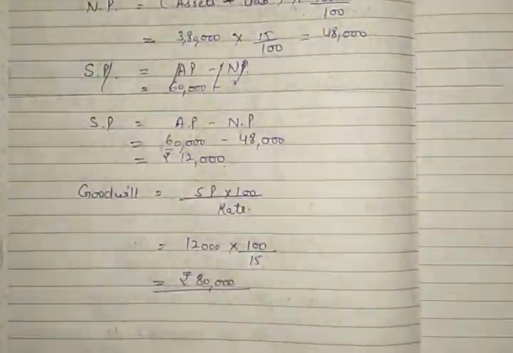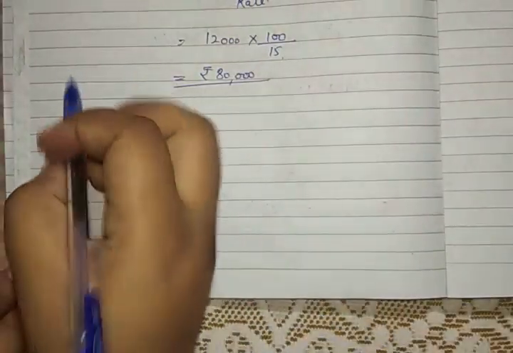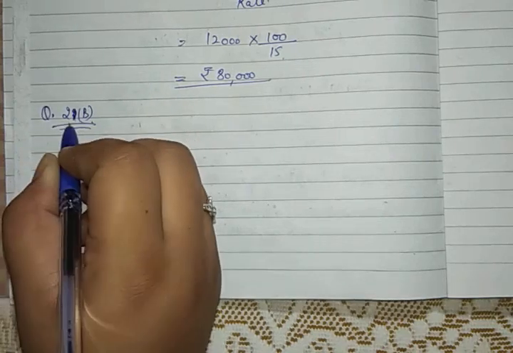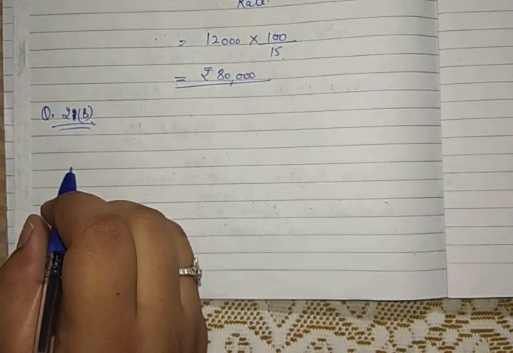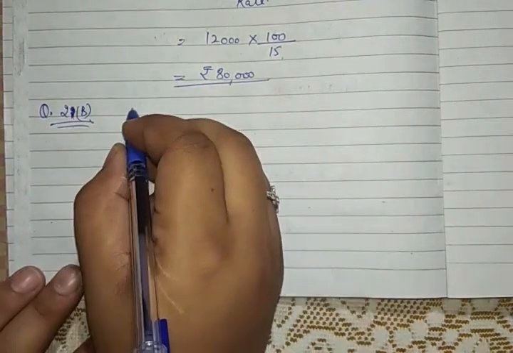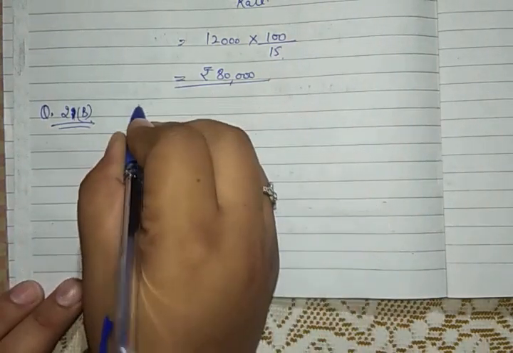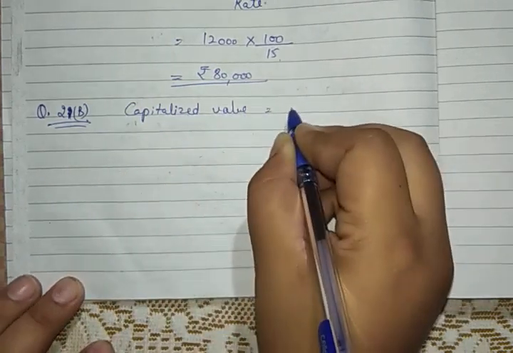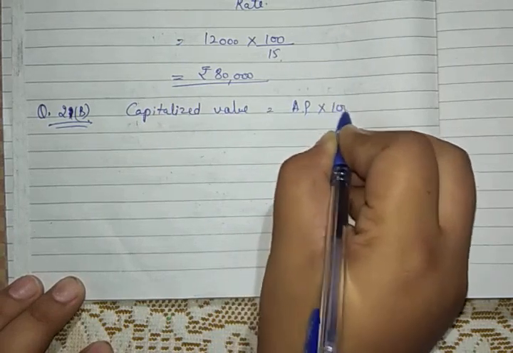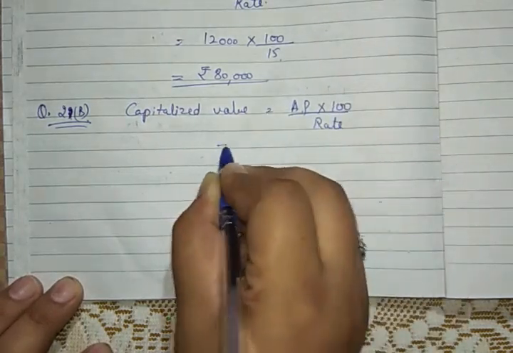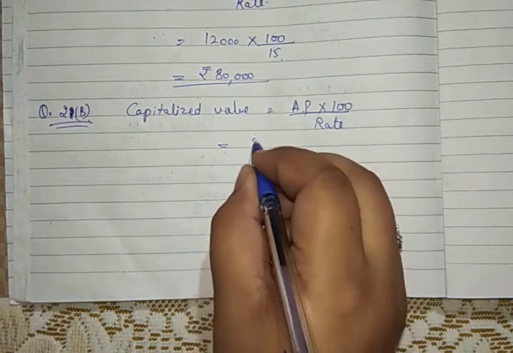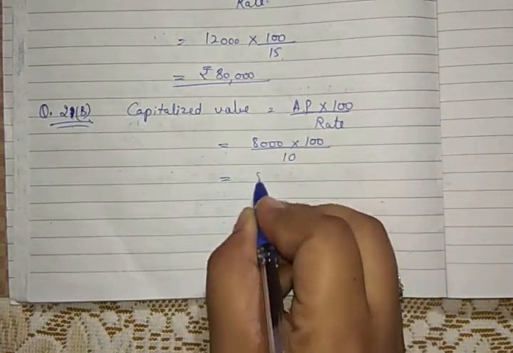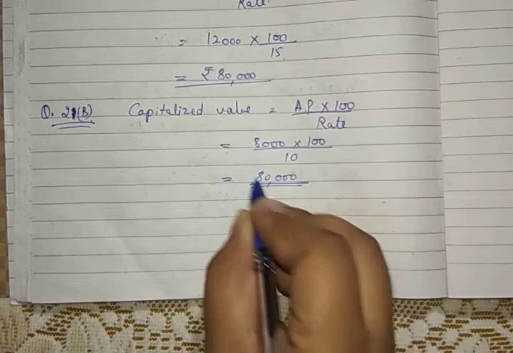Now what will we do? First of all, we will capitalize the actual profit. Now how will we capitalize the actual profit? The formula will be same. We will write here capitalized value equals actual profit into 100 by rate. Actual profit is given in the question as 8,000, and into 100 by rate is given as 10, and this will become 80,000. This is the capitalized value of average profit.